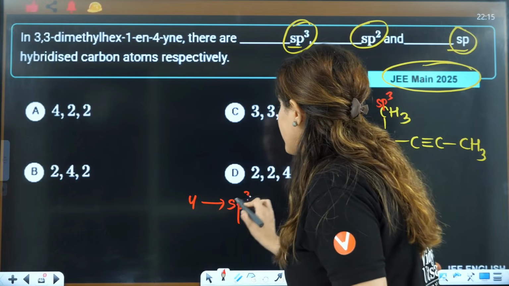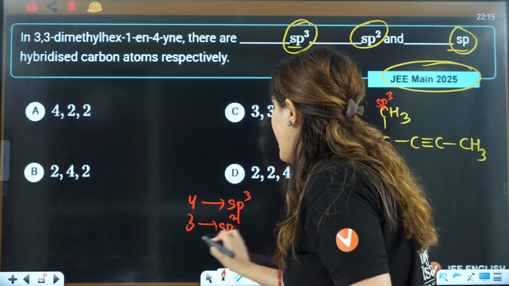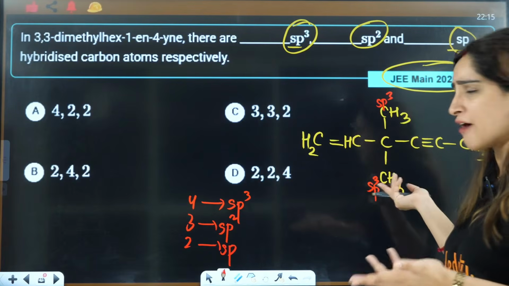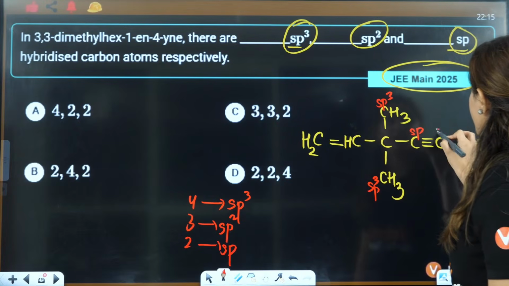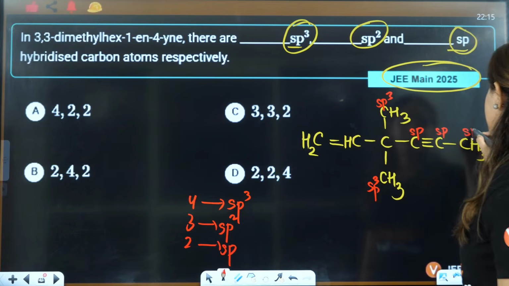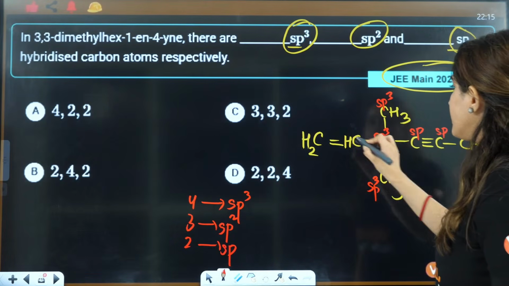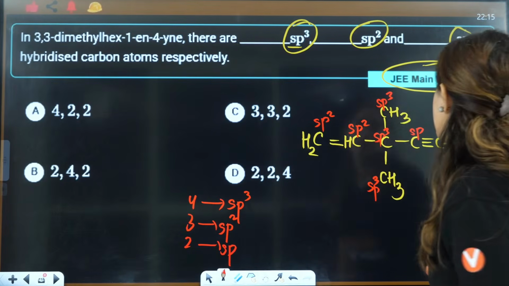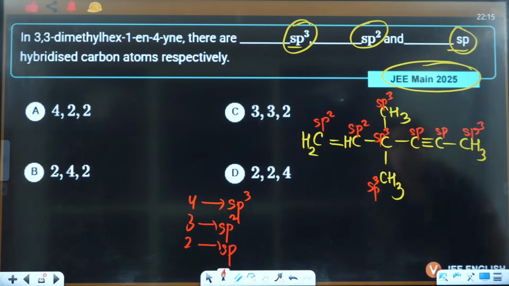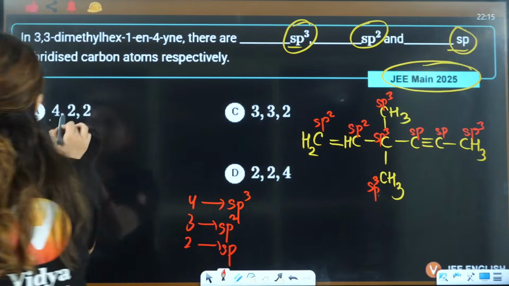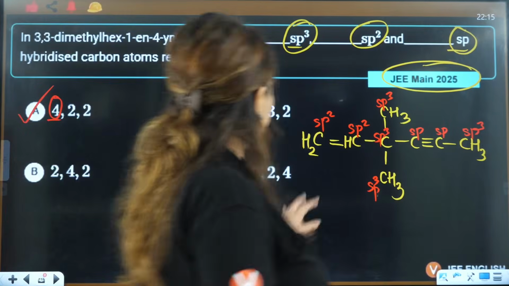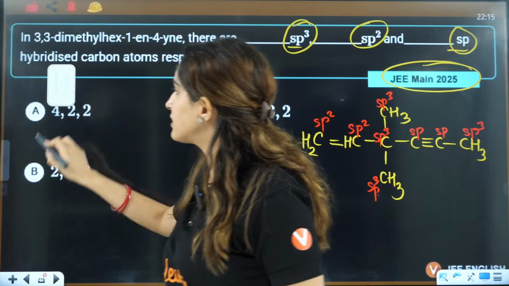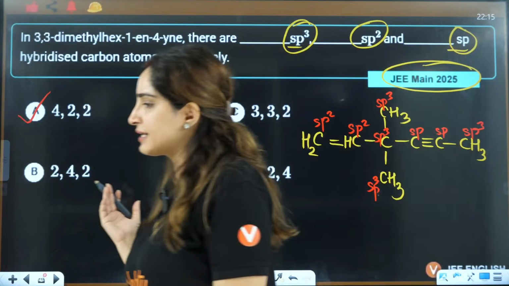So 4 is sp3, 3 we will have sp2 and 2 means you will have sp. Sigma bonds you will have to see, sigma plus lone pair. Here you don't have lone pair, so just see that. This is sp, this is sp, this is sp3, this is sp3, this is sp2, 1, 2, 3, this is sp2. So sp3 is 1, 2, 3, 4, so answer will be A. You have 2 sp2 and 2 sp, right? So that is correct. So A is the correct answer here. Was it difficult, guys? Not at all.